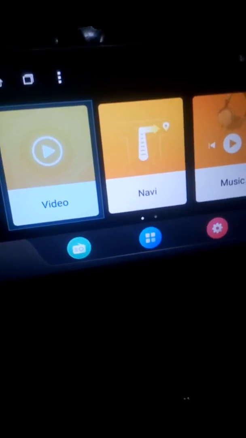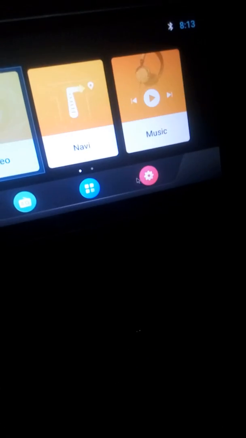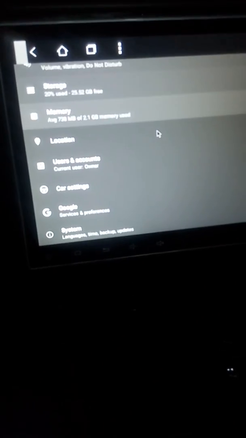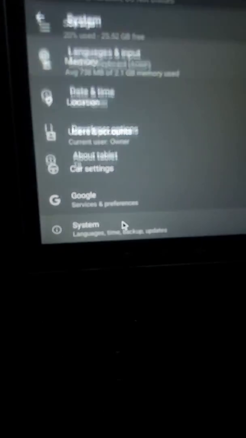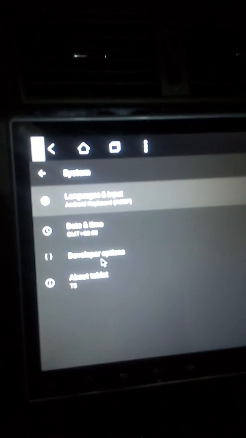First you need to connect a USB mouse like I did, and you need to go to settings and system, okay, with the mouse, and the developer options, clicking here.